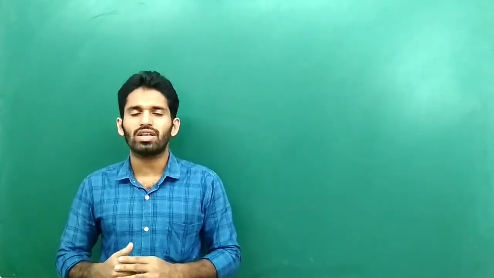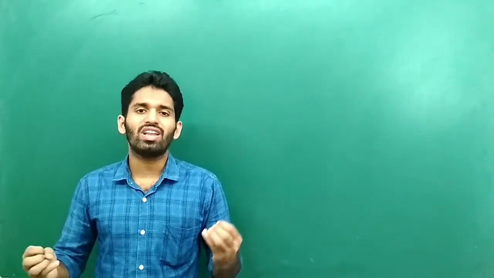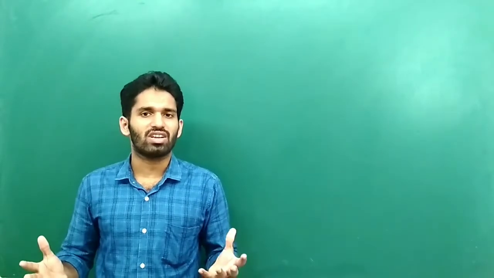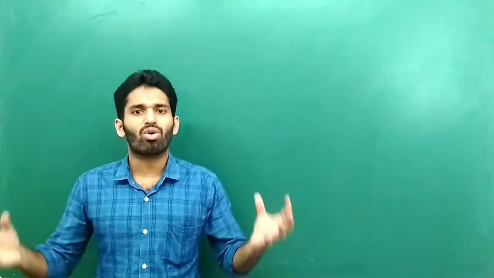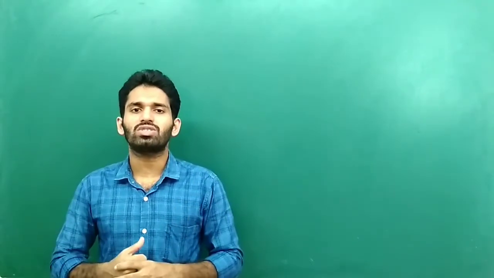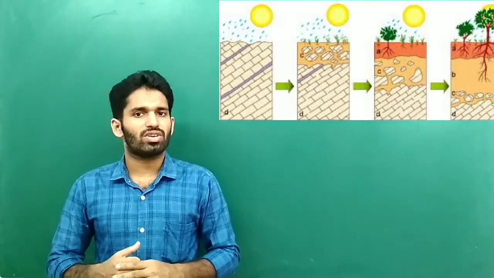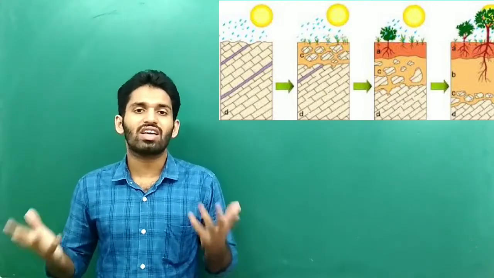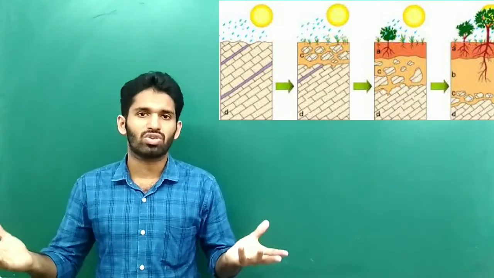So, let us see first about the formation of the soil. Do you know how the soil is formed? Soil is formed from the rock particles, or the rocks. They have broken down into smaller pieces, and finally they have changed into this loose material known as soil. The earth, when it was formed, had no soil. It was only covered with huge rocks.